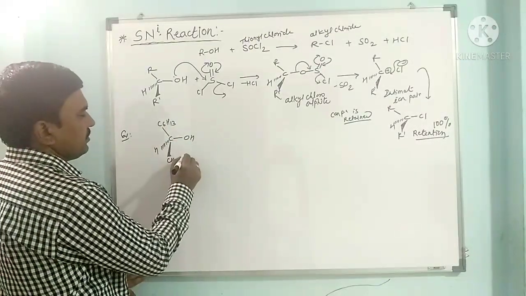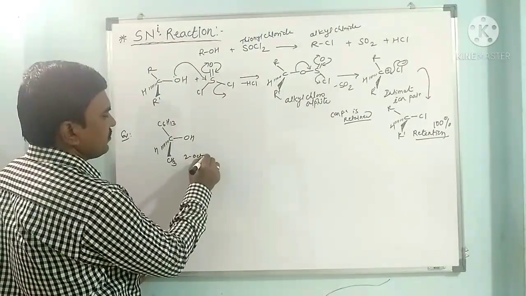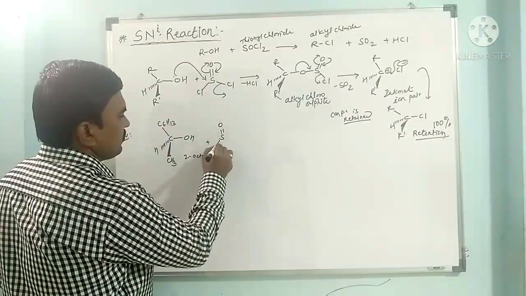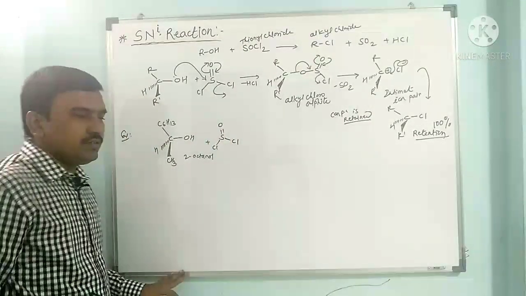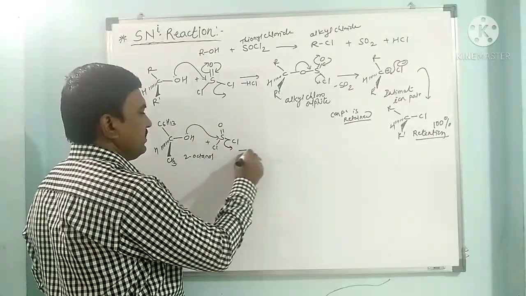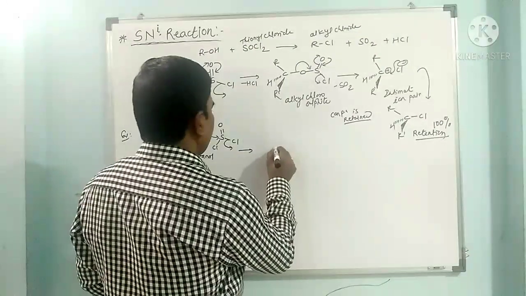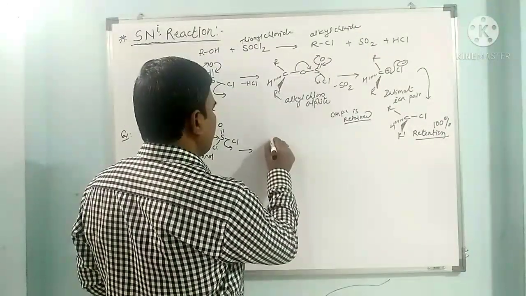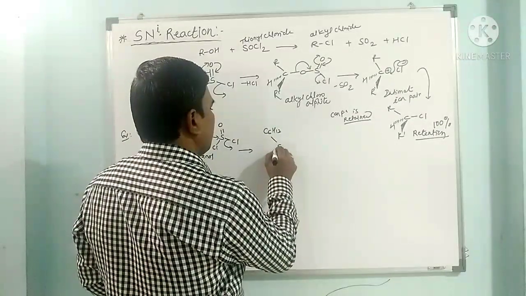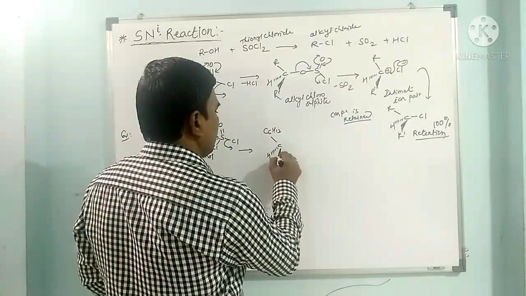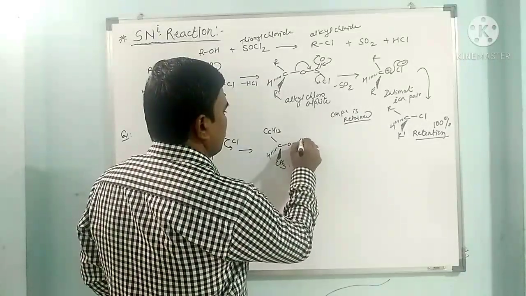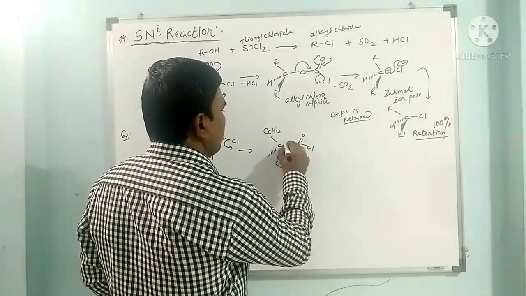When this 2-octanol reacts with SOCl2, thionyl chloride, this lone pair attacks here, this Cl departs, and we get this intermediate first: C6H13, hydrogen, methyl, here this O, double bond O, Cl.